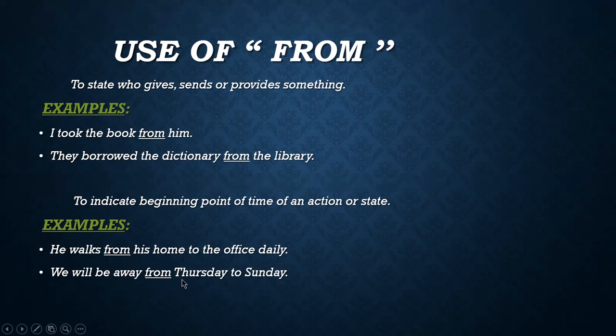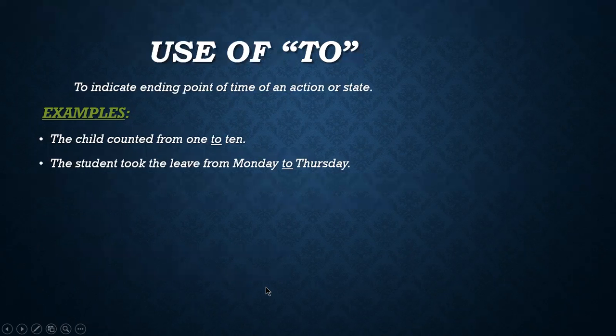In the second example, "from" and "to" are present: from his home to the office, from Thursday to Sunday. And you can see here in this example, the child counted from 1 to 10. And here, from Monday to Thursday, the student took the leave from Monday to Thursday. That means "from" and "to" always come together, and we should be very careful about the beginning point and the ending point of the time of an action and state.